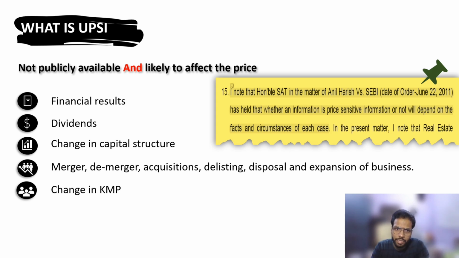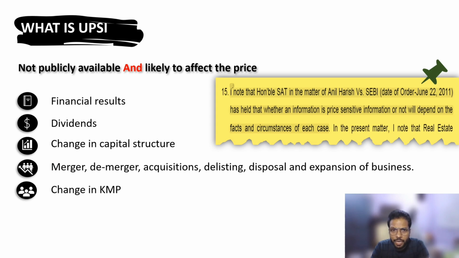In a similar way, a change in the capital structure, so how your capital is being changed, is also included, like even a stock split comes under the change in the capital structure. So this is the subjective definition; these are the criteria which you have to consider while deciding the UPSI.